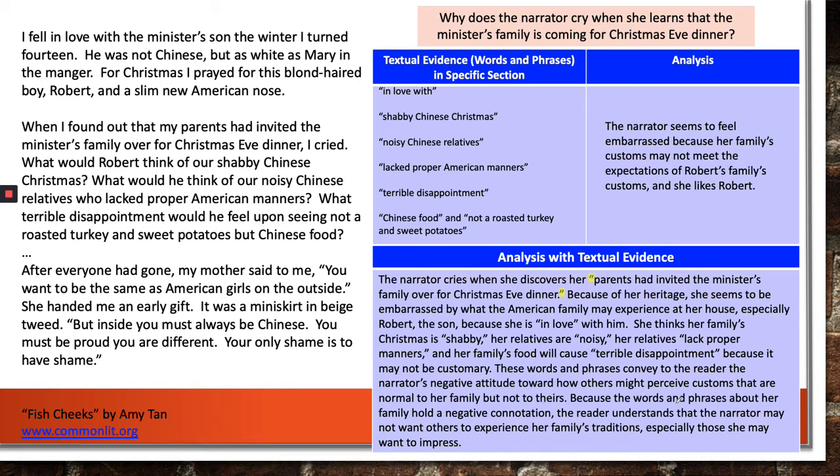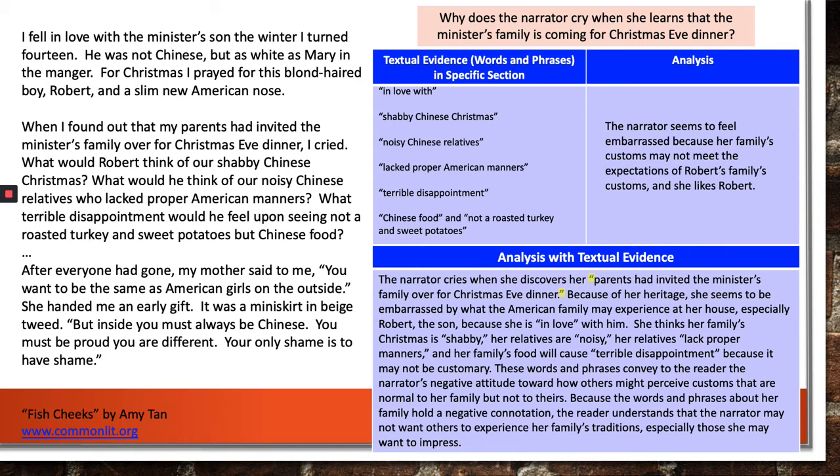Because the words and phrases about her family hold a negative connotation, the reader understands that the narrator may not want others to experience her family's traditions, especially those she may want to impress. So what we've done is taken a text-dependent question, and we have looked at the evidence that the text gives us in order to answer that question through an analysis.